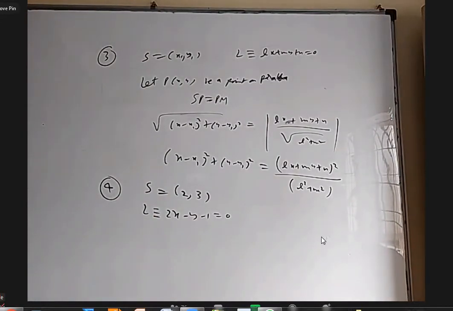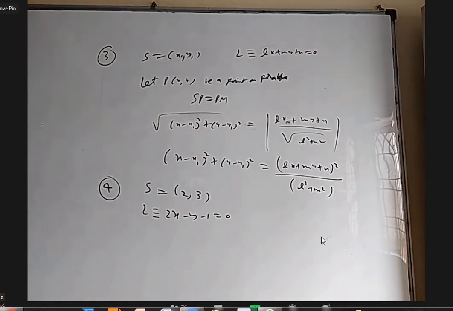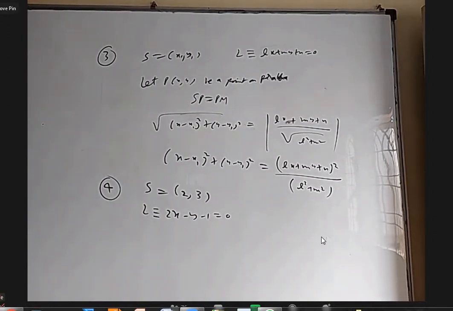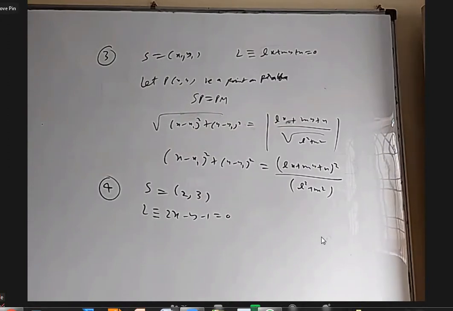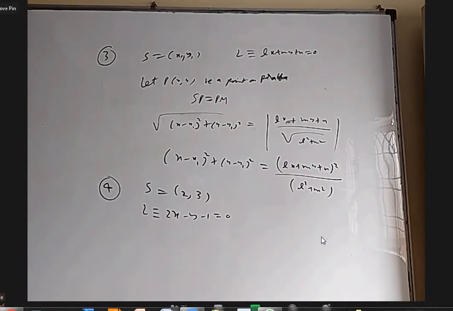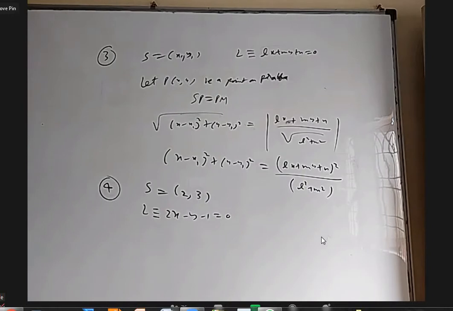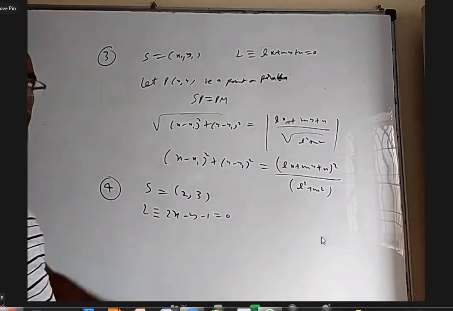Find the equation of the parabola, focus (2, 3) and directrix 2x minus y minus 1 equal to 0.